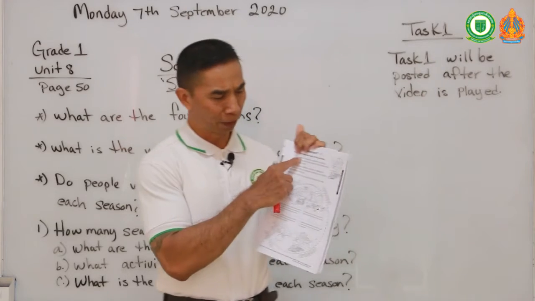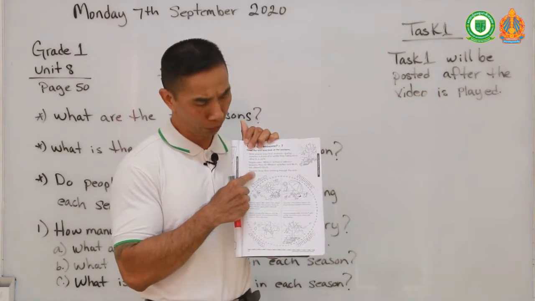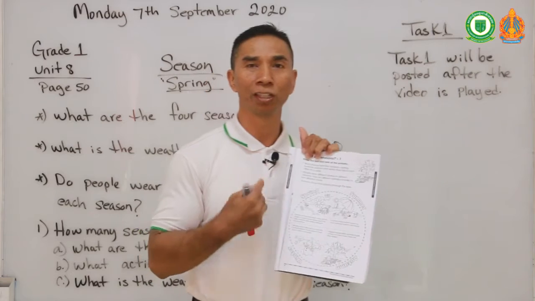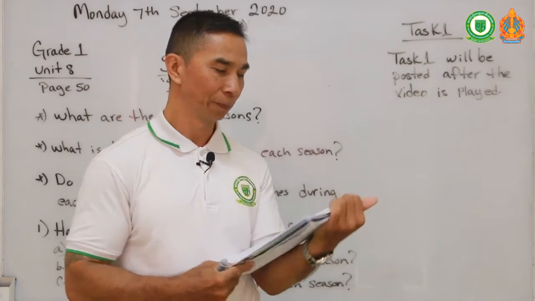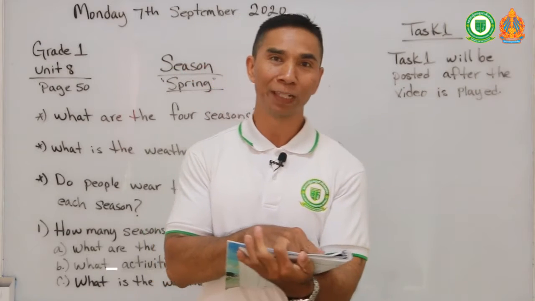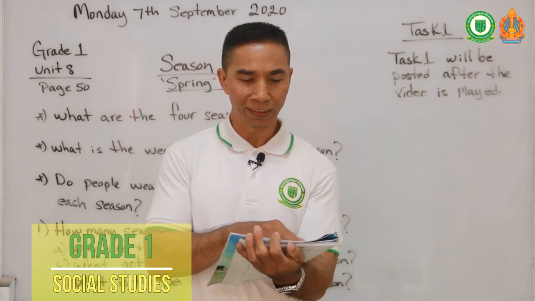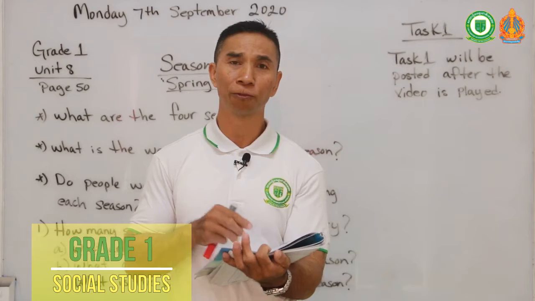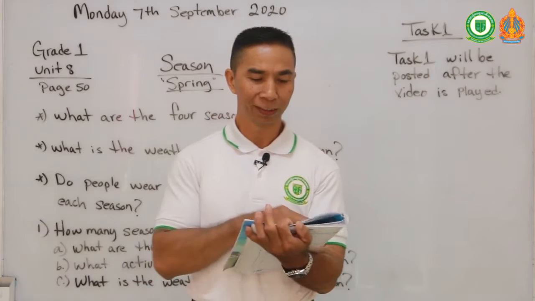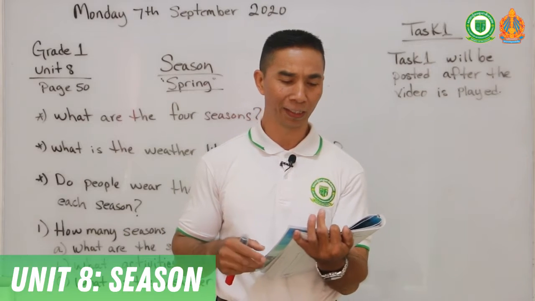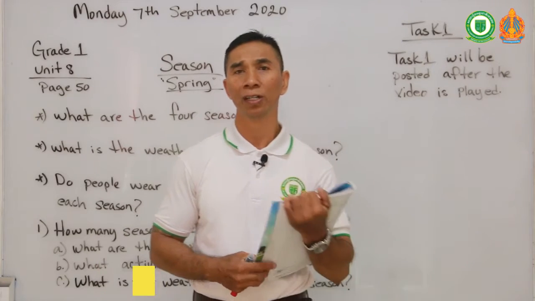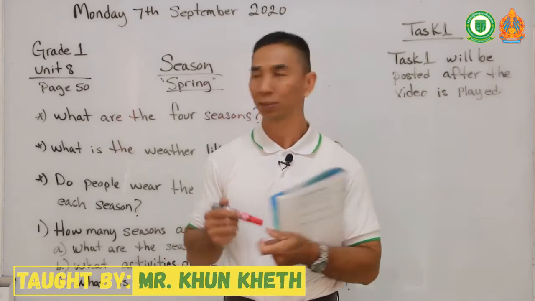I'm going to read the first few lines for you, and if you want you can also read it with me. On page 50, the top of the page. We're ready to begin. What are seasons? Most places have 4 seasons: spring, summer, autumn, and winter. They follow each other in a cycle. What does the word cycle mean?